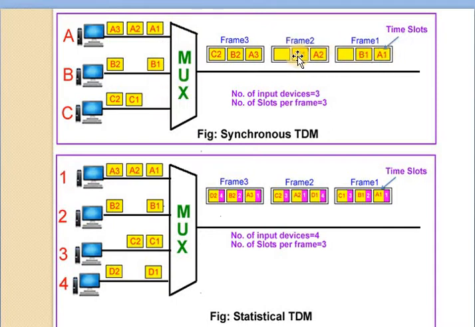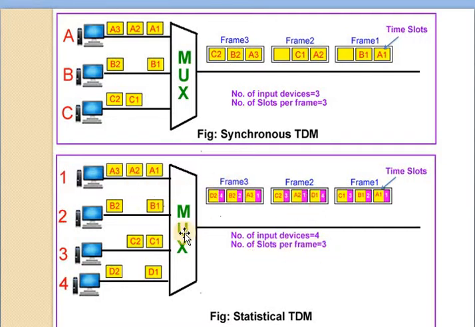Here in frames 1 and 2 there are two time slots which are empty, meaning they have no data. But in statistical time division multiplexing, first A1 sends the data, then B1 sends the data, and C1 sends the data. The number of input devices is 4, but the number of slots per frame depends on the active devices, so the number of slots per frame is equal to 3.